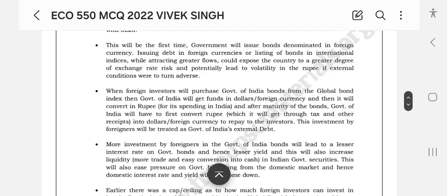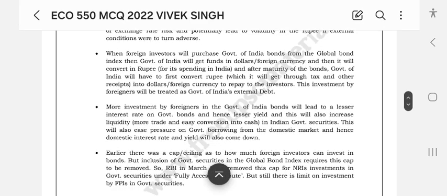When foreign investors purchase government of India bonds from the global bond index, the government of India will get funds in dollars or foreign currency, and then it will convert them into rupees for spending in India. After maturity of the bonds, the government of India will have to first convert rupees, which it will get through tax and other receipts, into dollars or foreign currency to repay the investors. This investment by foreigners will be treated as the government of India's external debt.